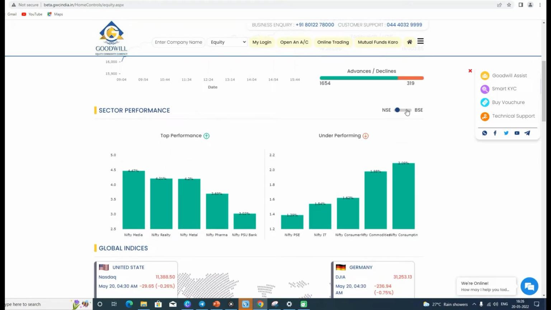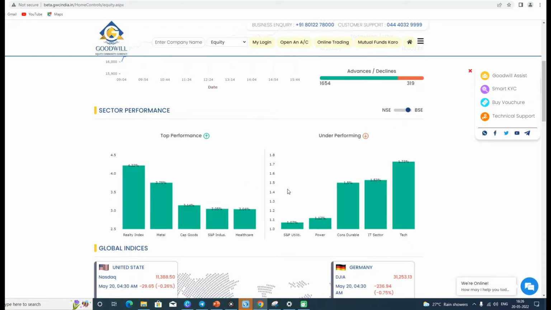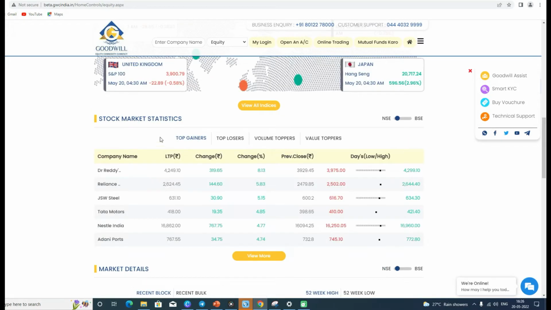If you want to analyze the BSE segment, we can just click like this and we can have the BSE charts, basically the BSE indices. After that we have stock market statistics. First we can see top gainers. For top gainers we have Dr. Reddy, Reliance, JSW Steel, Tata Motors, Nestle India, and at last we have Adani Ports.